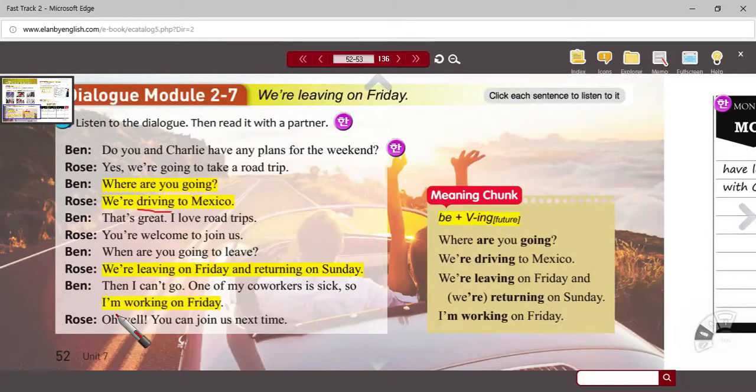Second question, when is she leaving? Okay, now Ben asked the question like this, when are you going to leave? It'll give you some indication of the grammar we're looking at today. The answer to number 2, we're leaving on Friday. Okay, so she is leaving on Friday. Okay, she says we, not Rose and Ben, but Charlie. Okay, that's probably her boyfriend or husband. We're leaving on Friday.